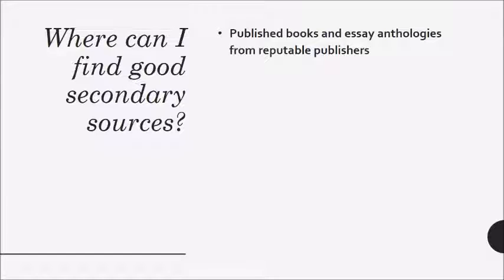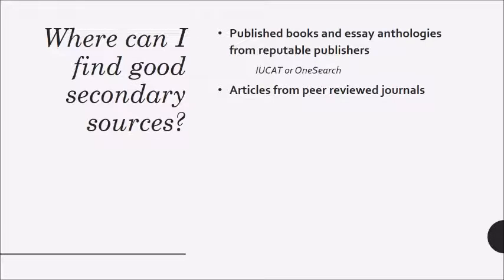Use books and essay anthologies from reputable publishers. You can find these using catalogs like IUCAT. We'll talk about this a little later. You can also use articles from peer-reviewed journals. You can find these in online databases, and we'll talk about a bunch of these later also.